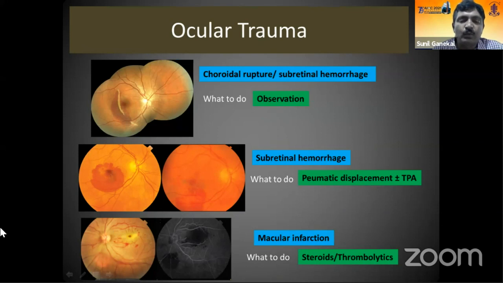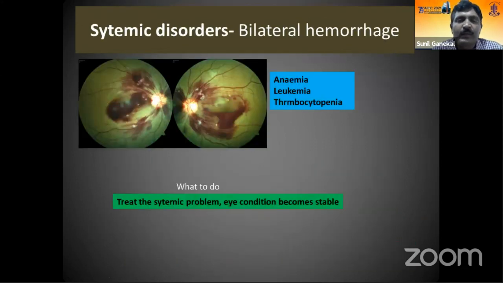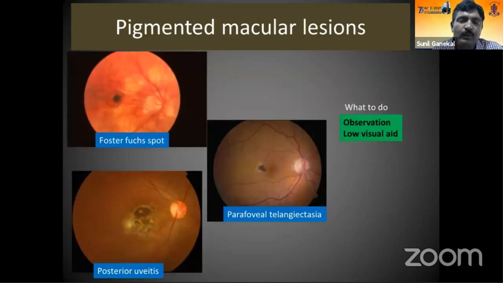Rarely, trauma can cause posterior pole macular infarction. In those cases, one needs steroids or thrombolytics. Systemic disorders like diabetes and hypertension can cause premacular hemorrhages, vein occlusions and arterial occlusions. These also cause the black patch in the center of the eye. Disorders like anemia, leukemia and thrombocytopenia are systemic disorders which cause bilateral macular hemorrhages. The systemic disease also has to be treated to control the eye problem itself.